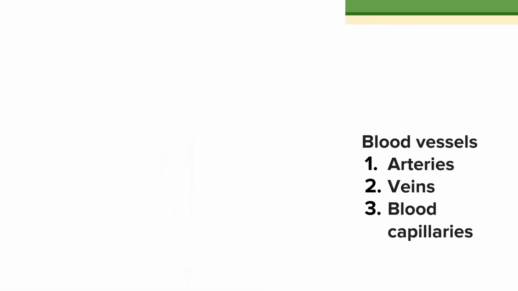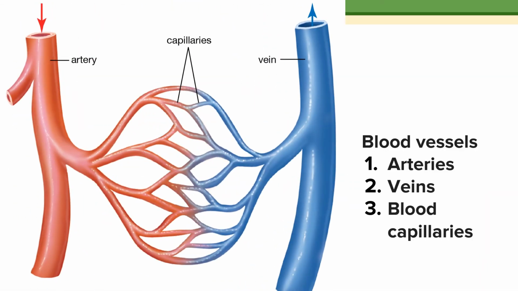Next, we are going to discuss the blood vessels. There are three main blood vessels. One is arteries, the second one is veins, and the third one is blood capillaries. The red-colored structures in the diagram are the arteries. They are the tube-like structures that carry the blood. And on the opposite side, in blue, what you are noticing is the vein.